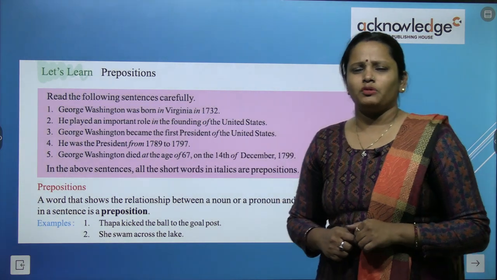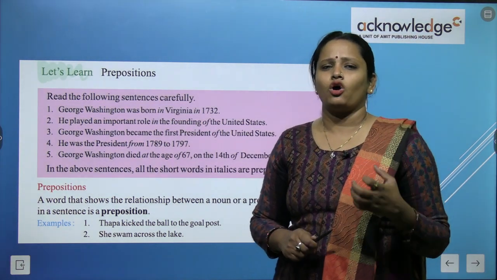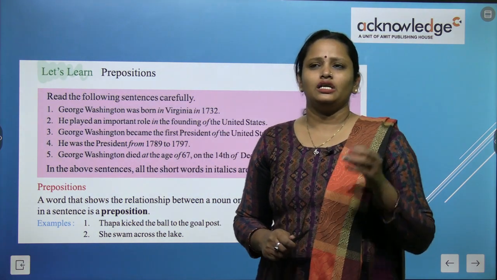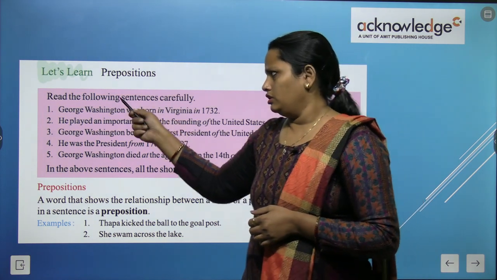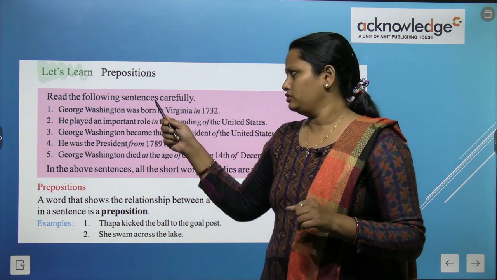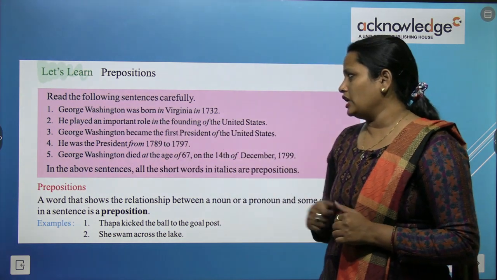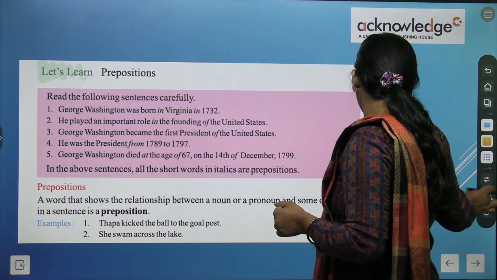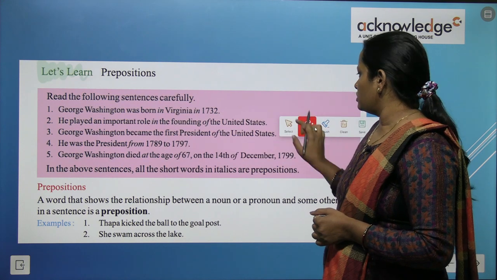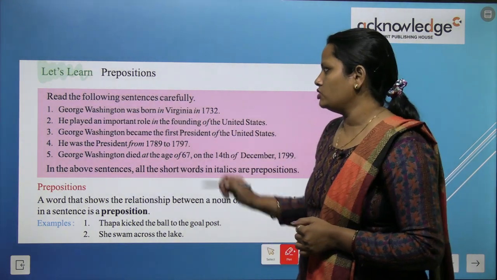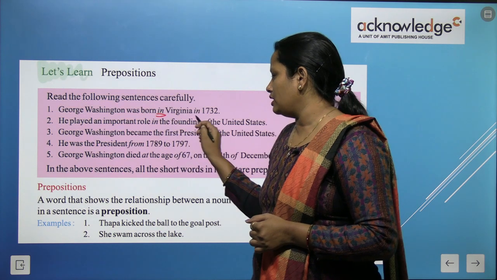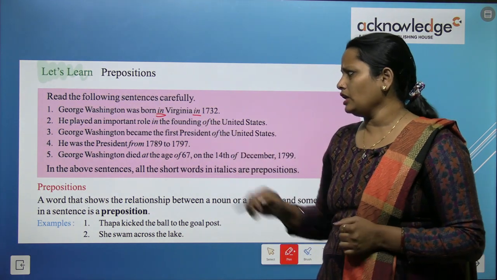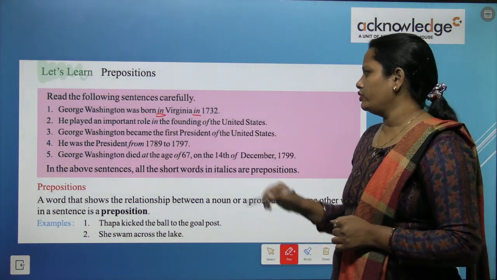As you all know, prepositions are words that tell the position of some of the words. So ये position बताते हैं, किसी भी चीज की position बताते हैं. Now read the following sentences carefully. George Washington was born in Virginia in 1732. In this we can see some information is written about George Washington. यहाँ पे एक बार in use हुआ है and second time also in use हुआ है, for place and for year. He played an important role in the founding of United States.